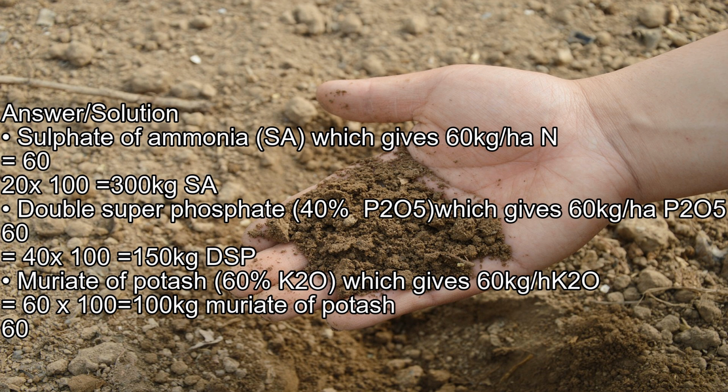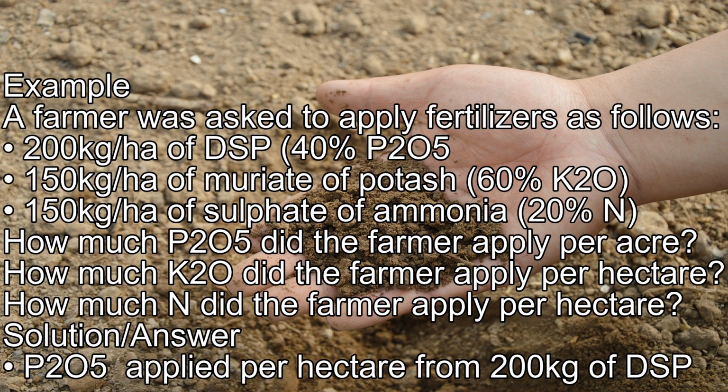Example. A farmer was asked to apply fertilizers as follows: 200 kg/ha of DSP (40% P2O5), 150 kg/ha of muriate of potash (60% K2O), 150 kg/ha of sulfate of ammonia (20% N). How much P2O5 did the farmer apply per hectare? How much K2O did the farmer apply per hectare? How much N did the farmer apply per hectare?